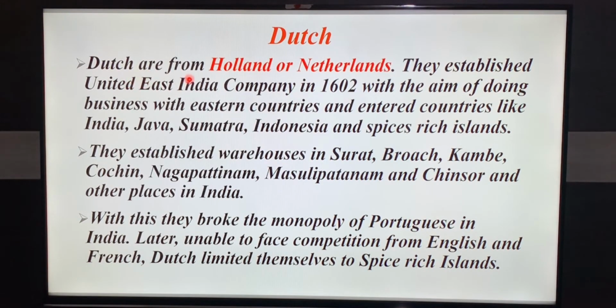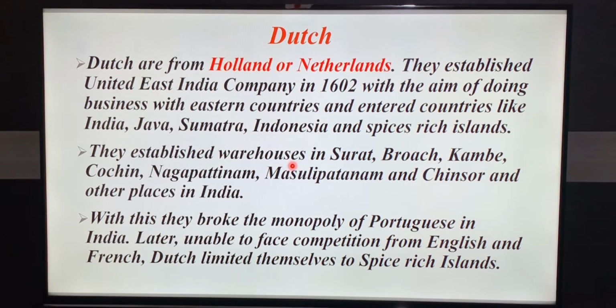So Dutch people had come from Holland and Netherlands, and they established a company, United East India Company, in the year 1602. The main intention to enter the eastern countries was to trade with those countries. They established warehouses.